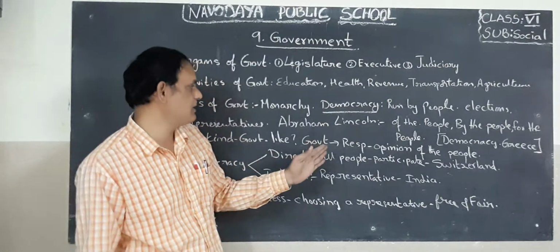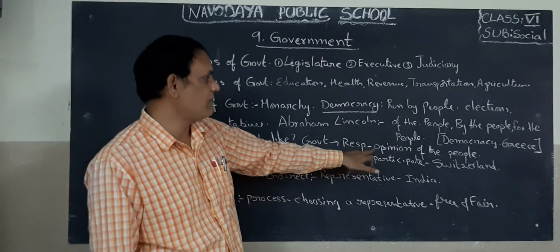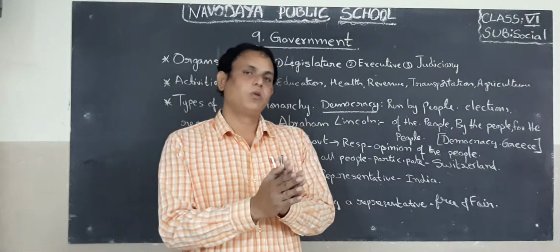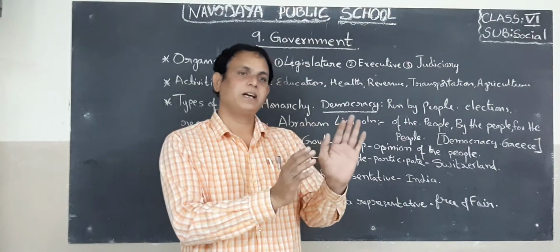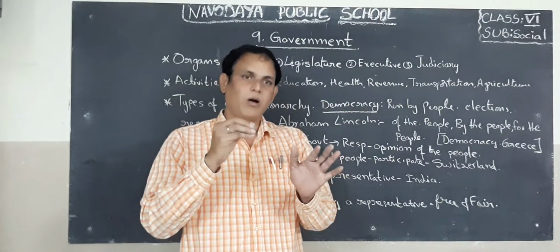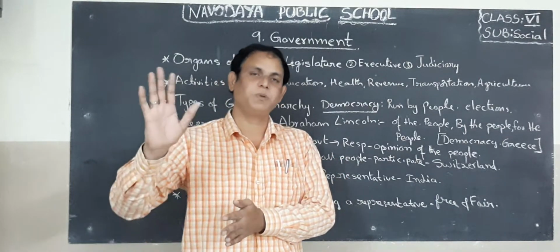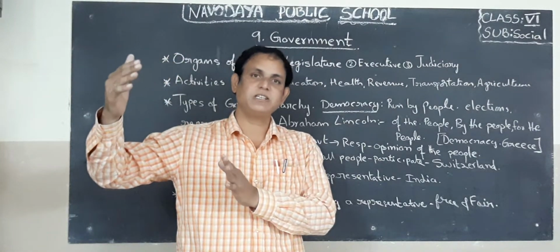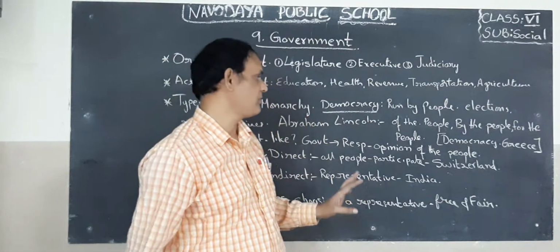Okay, children. Next one, the government is responsible for the opinion of the people. Actually here, what is the opinion of the people? The majority person's opinion will be taken by the government. Actually the government's duty is to maintain law and order according to the will of the people, all the people, that means the majority of people. Whatever the majority people's decision is, that decision will be taken as action in this democratic type of government.